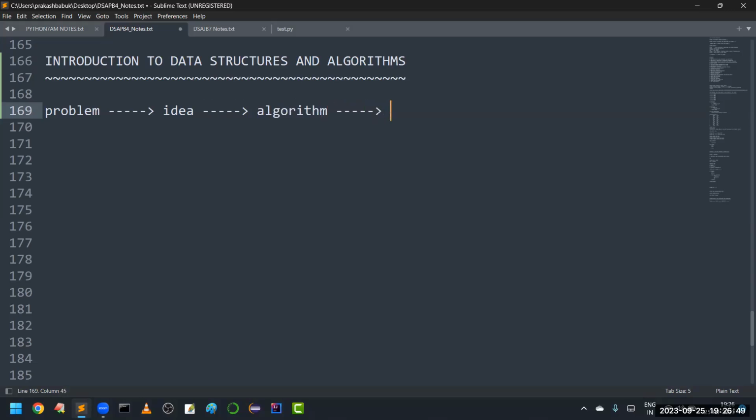What is the meaning of algorithm? We can say it is nothing but a step by step process for solving a problem. If you are unable to get the solution, then you can prepare the algorithm. It is going to give some easiness. Still, if you do not understand, we have to go for a flowchart.